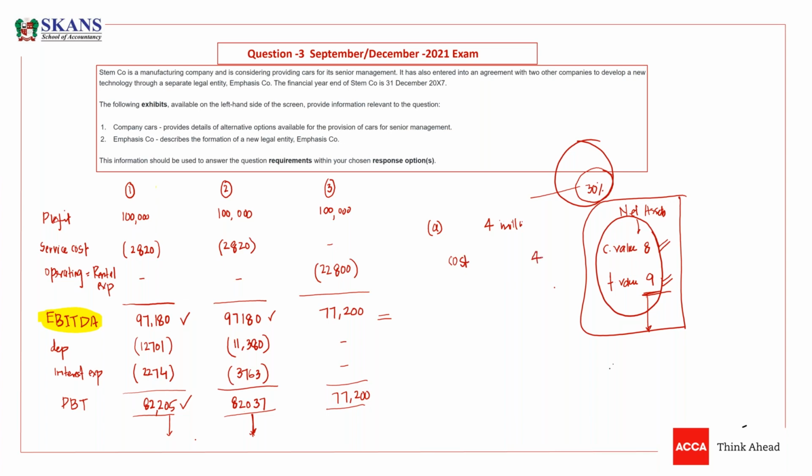Cost is 4. We need to calculate bargain purchase gain. If there is any bargain purchase gain, we are going to add this. Otherwise, ignore. So how am I going to calculate bargain purchase gain or goodwill? We have invested 4 million. The net assets fair value is 9, and we have acquired 30% of this 9, so what would be the value, guys?